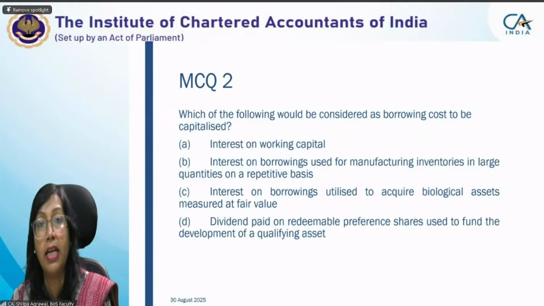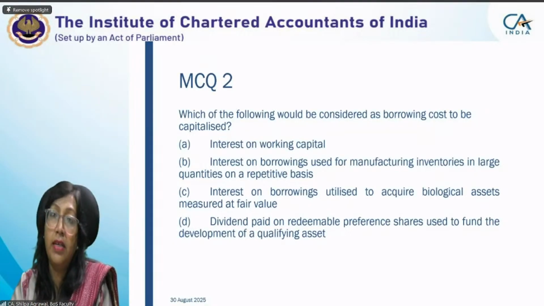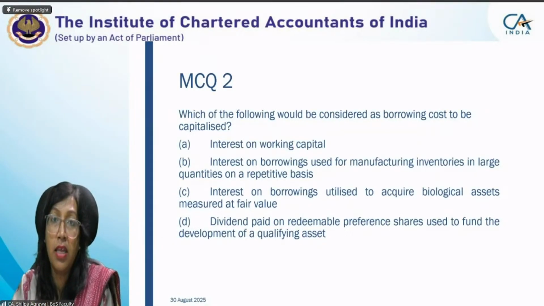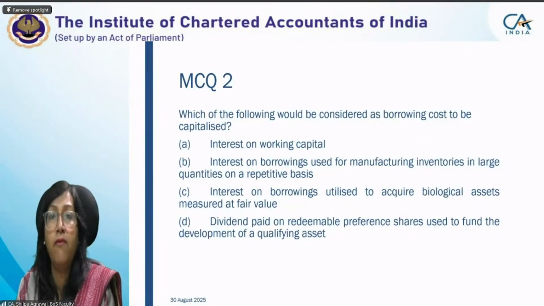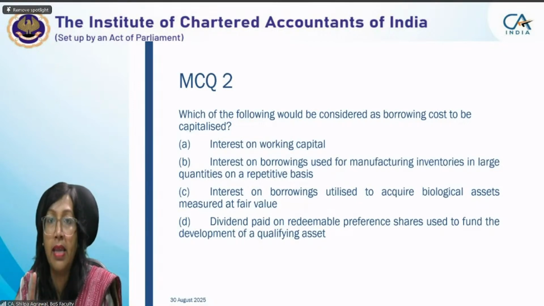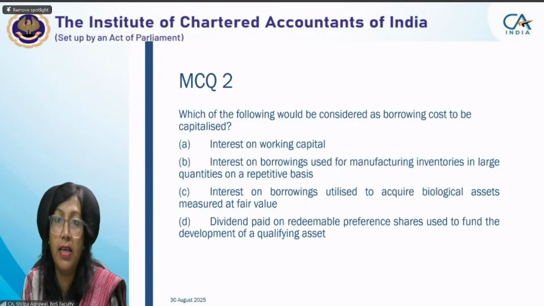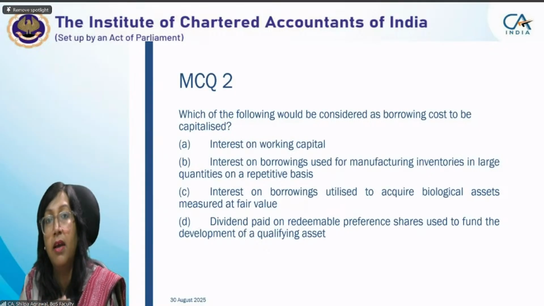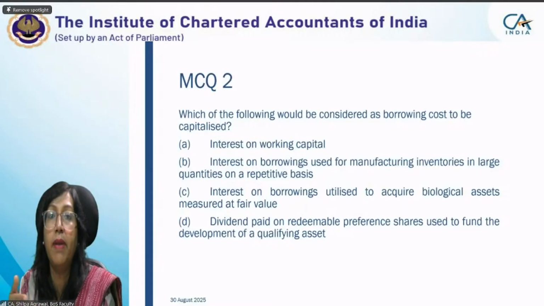If it is measured at fair value, there is no purpose of capitalizing the borrowing cost on that. Why? Because the net impact on profit and loss will be the same. If I have a cost of 10 lakh and the fair value of that asset is 12 lakh, 2 lakh is the gain on account of measurement at fair value, which will go to P&L. Now, if we capitalize 1 lakh as borrowing cost, my cost will be 10 plus 1, 11 lakh. Again I have to measure at fair value, but my gain will be 1 lakh. No finance cost will go to P&L, so we'll have an impact of 1 lakh in P&L. But if we do not capitalize, we'll have a gain of 2 lakhs and 1 lakh of expense, so the net figure will be 1 lakh. So the ultimate impact on profit and loss will be the same.